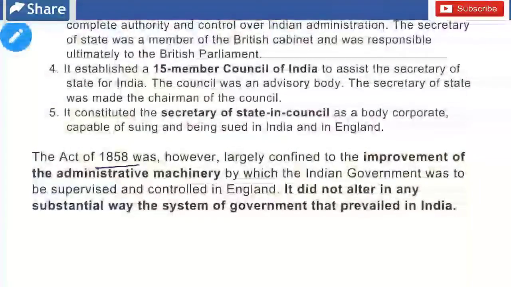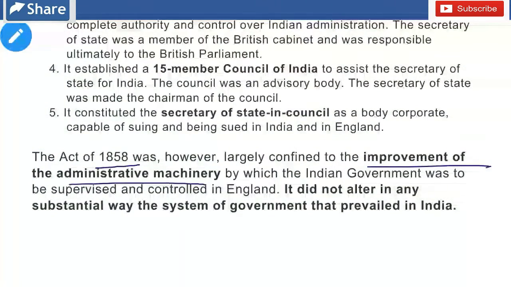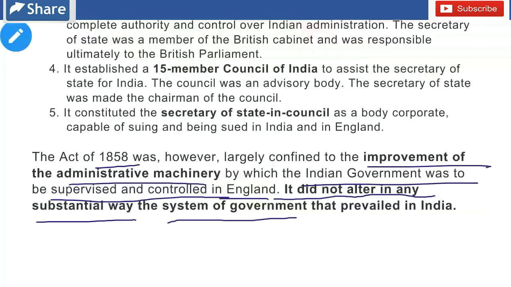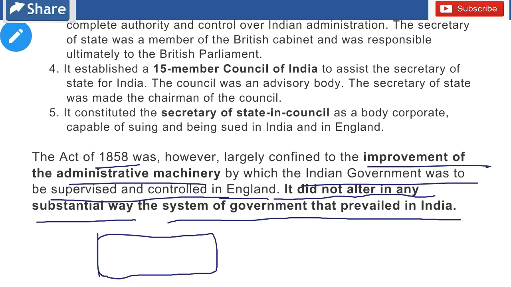The Act of 1858 was, however, largely confined to the improvements of the administrative machinery by which the Indian government was to be supervised and controlled in England, and it did not alter in any substantial way the system of government that prevails in India. So what did the act do? There were many flaws in the administration.